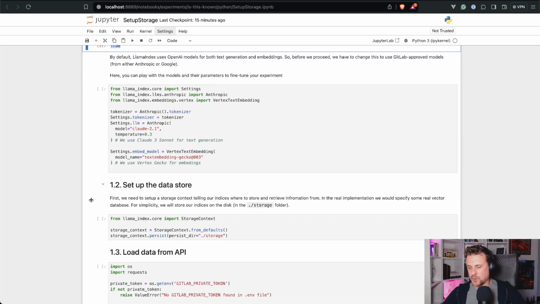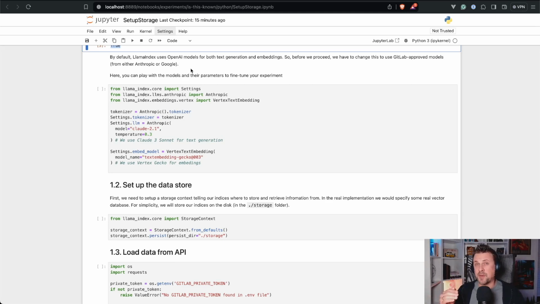This project is driven by Llama Index. This is a framework to build your AI applications. By default, Llama Index sets up both a text processing model and an embedding model. We will talk about embeddings in a second. It sets OpenAI models, but we don't want to use OpenAI here. We want to change to the models which are available to us.